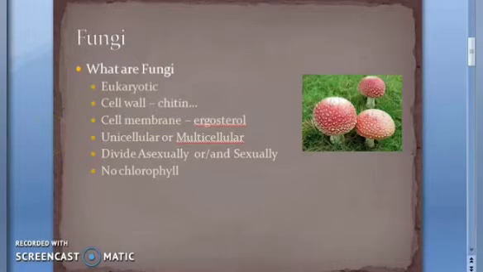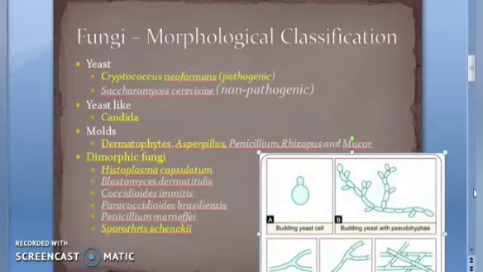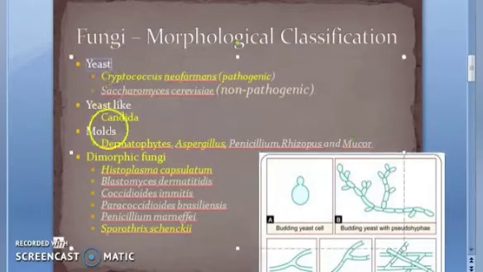Okay, now let us go to classification of fungi, guys. So we finished what fungi are. Now we are going to classification of fungi. There is a morphological classification and a taxonomical classification. We will go into morphological classification for now. Just remember words like yeast, mold, dimorphic, both. So yeast, mold, dimorphic, and there's one in the middle, one yeast-like.